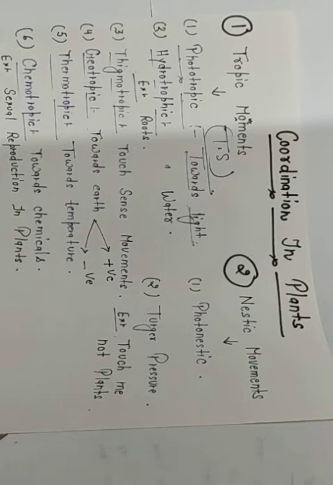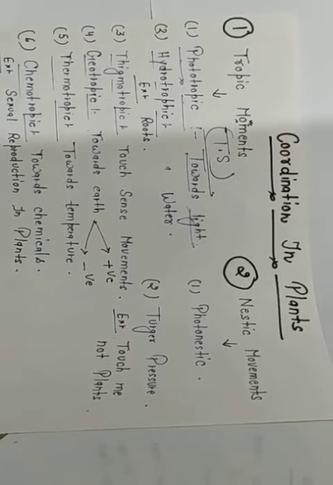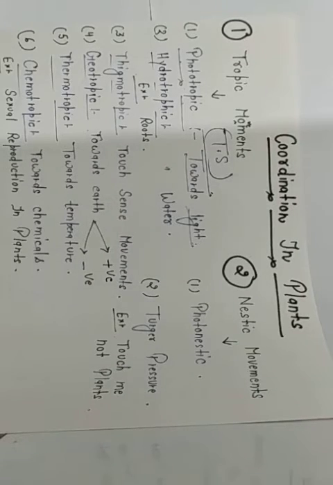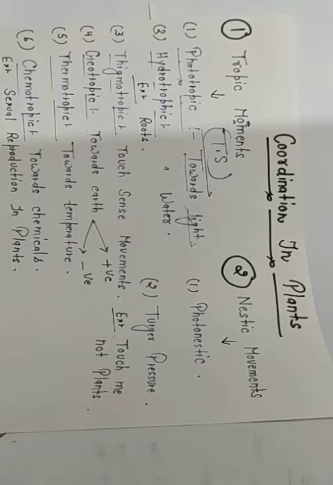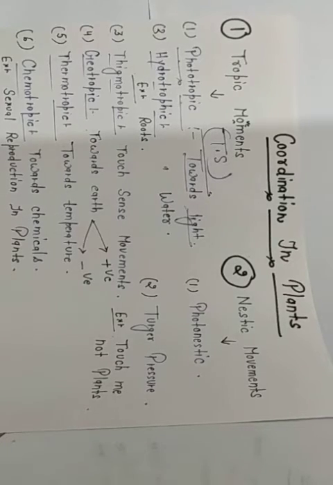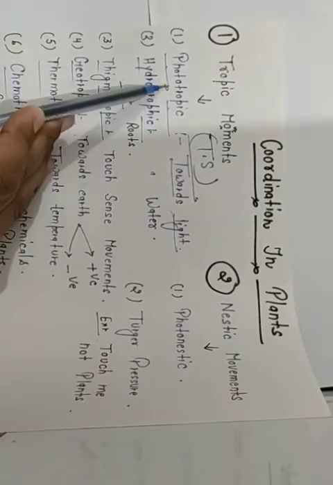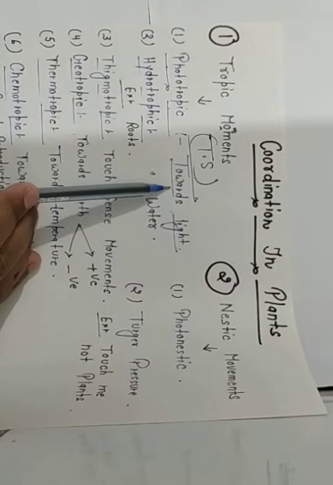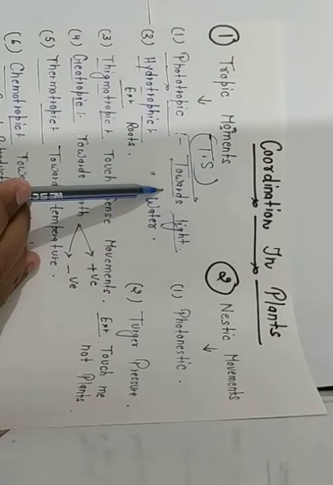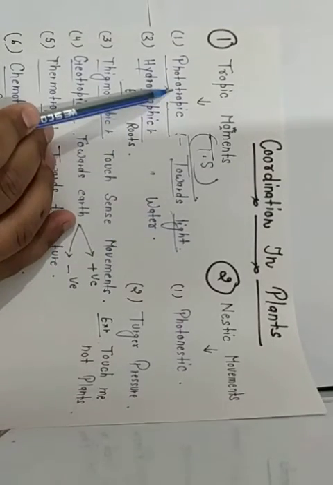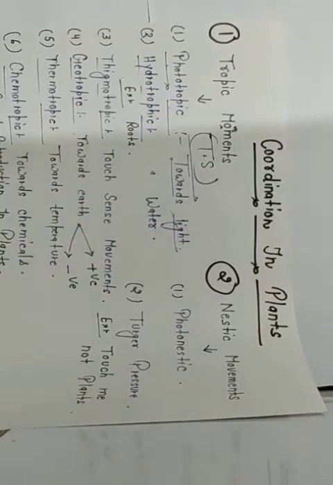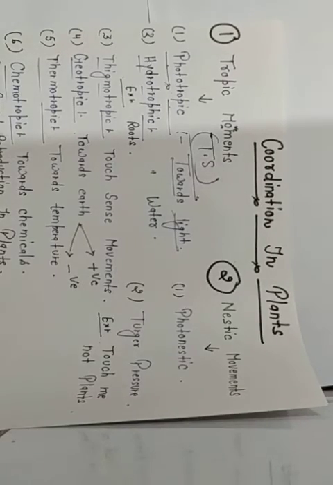Then when the light ray comes through that hole, you can easily see the movement of the plant body towards light. Okay, you can easily do the experiment in your home also. So that type of plant movement which occurs towards light is known as phototropic movement. Clear?